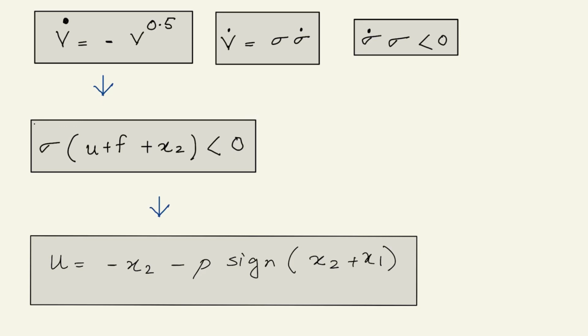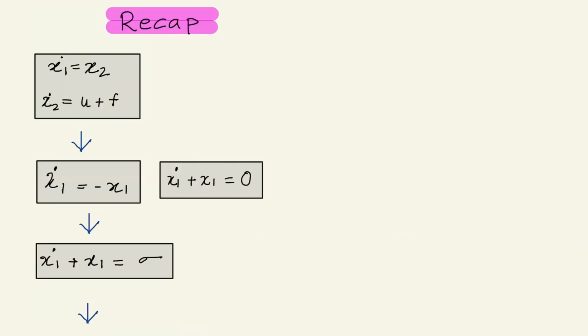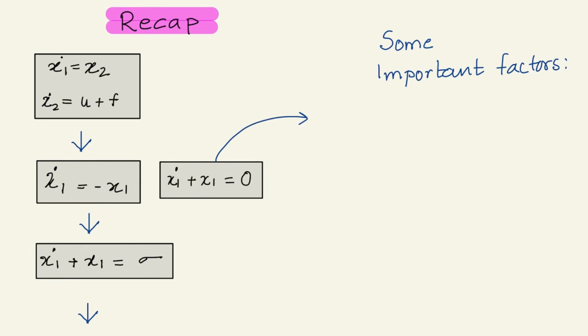While doing this derivation, to make it simpler, I have neglected a few factors which should have been there. Let us talk about them. The first factor is the factor c. For any state going to 0 as time tends to infinity, if we control this c, we can change the rate of decay.